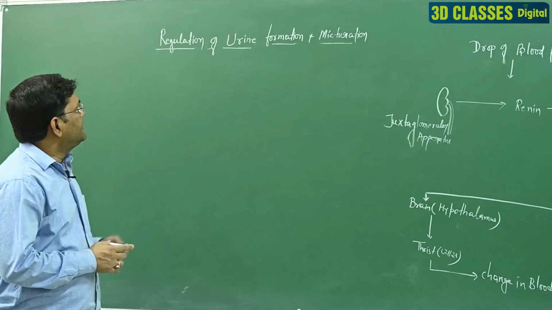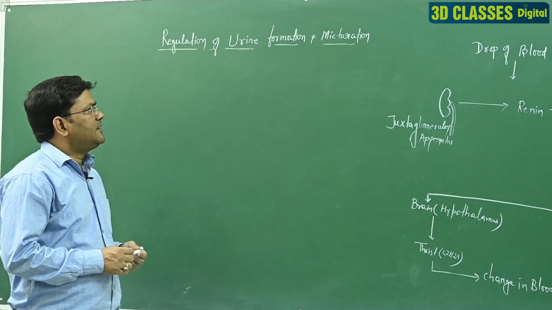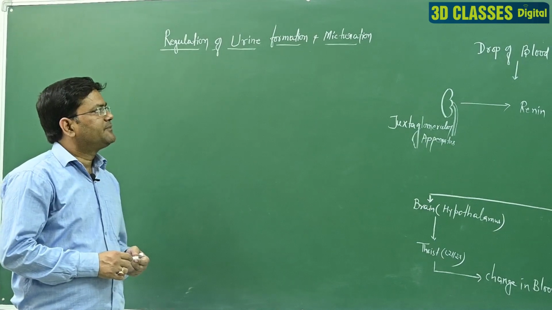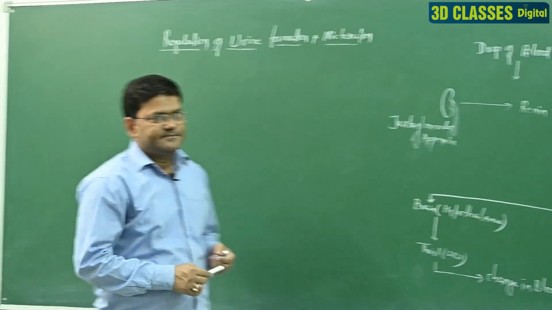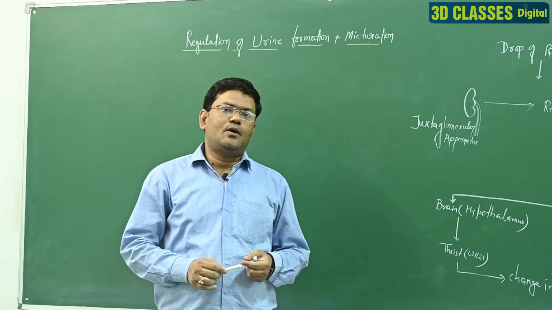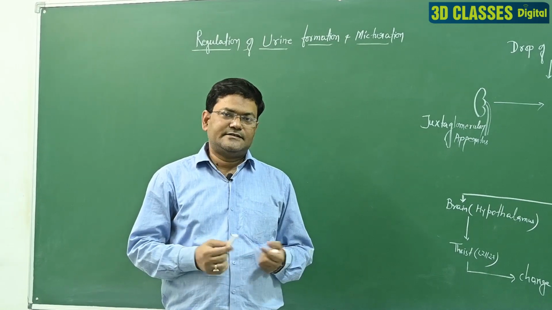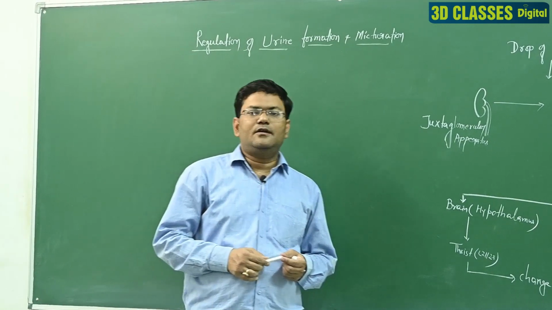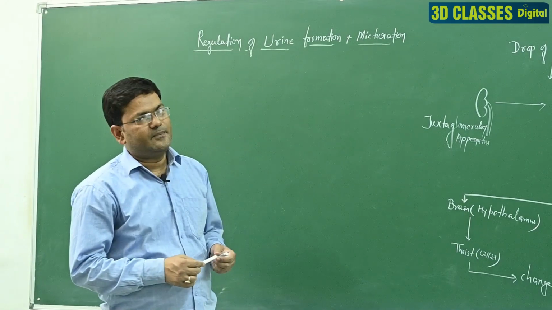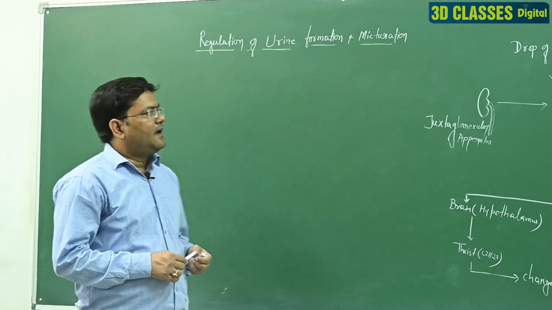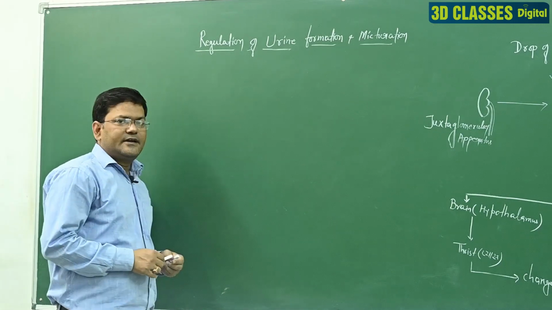Now we explain regulation of urine formation and micturition. What is the meaning of micturition? Micturition means excreting urine through the urinary path or excretory organ. When urine passes out from the body, it is called micturition, and that micturition is directly controlled with the